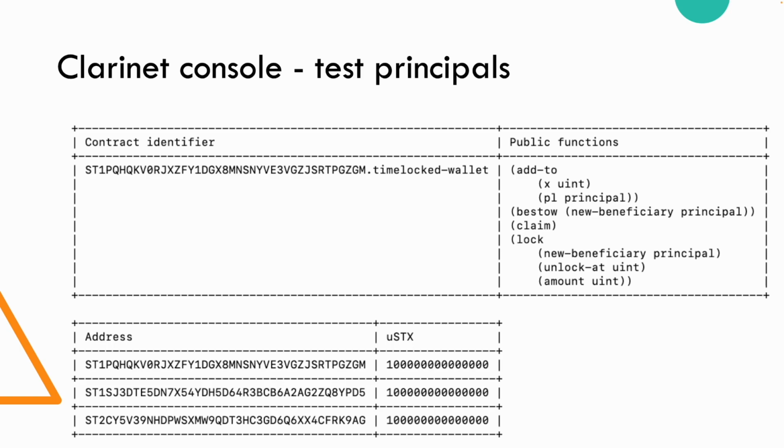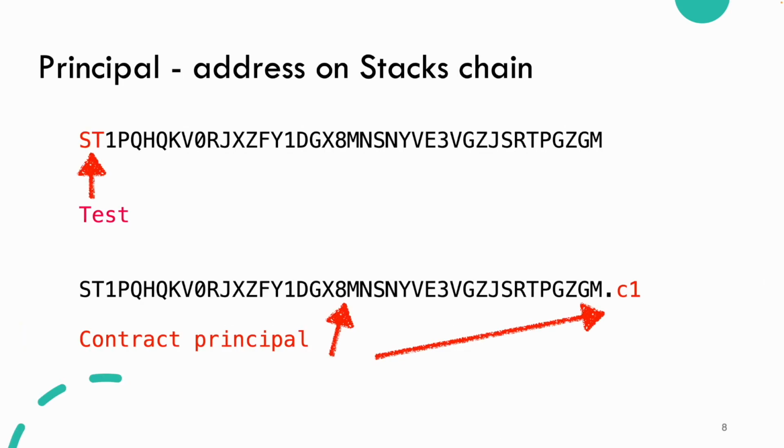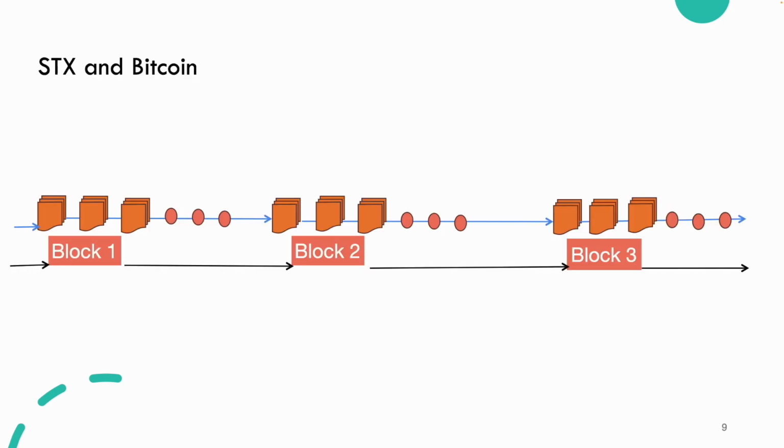Then below here, we have just simple addresses on the test network. And more precisely, here's a principal address right here. The leading ST indicates it's a test network. The second principal here is actually a contract principal of the first principal. That is, we can have a bunch of contracts associated with a particular address in the stacks chain. Each of these contracts can have values of its own, which makes a lot of sense for smart contracts. Each smart contract can actually have a certain amount of stacks coins with it in the stacks chain.